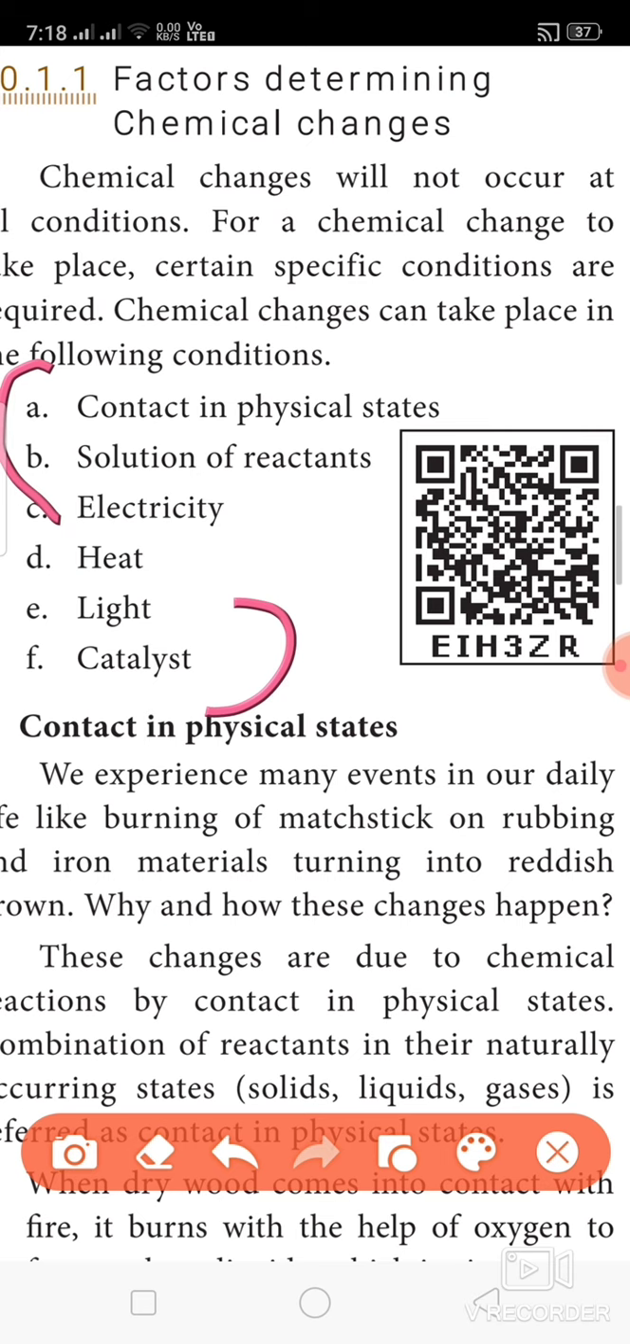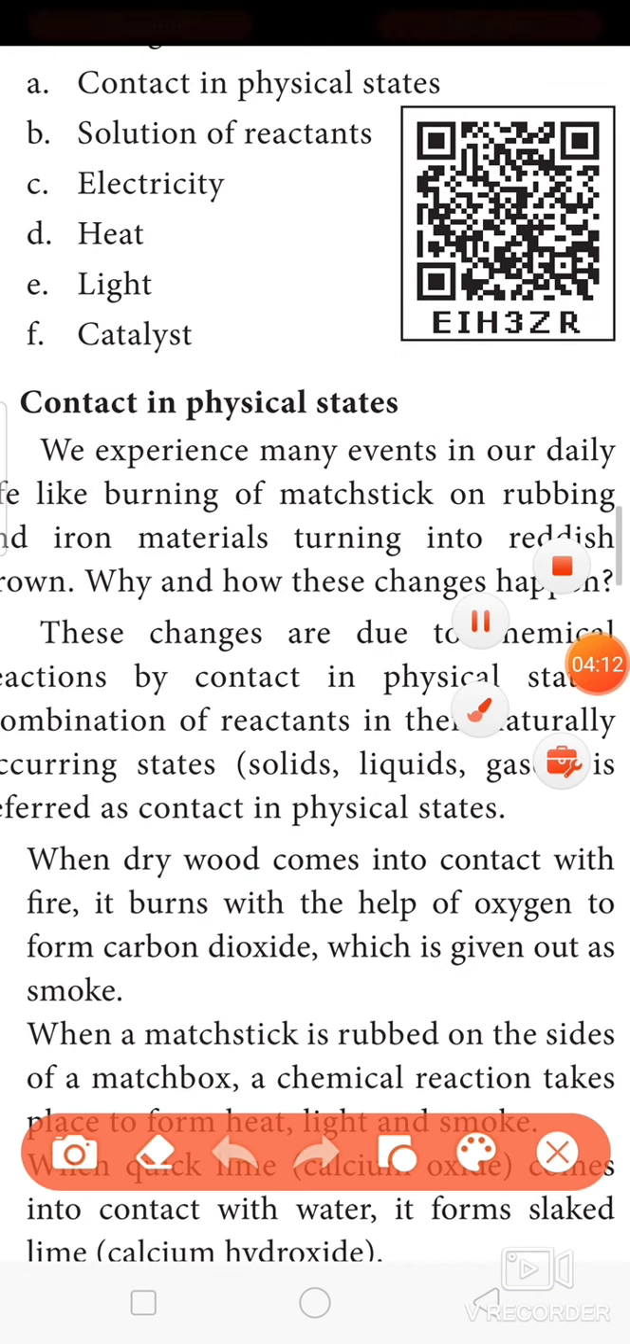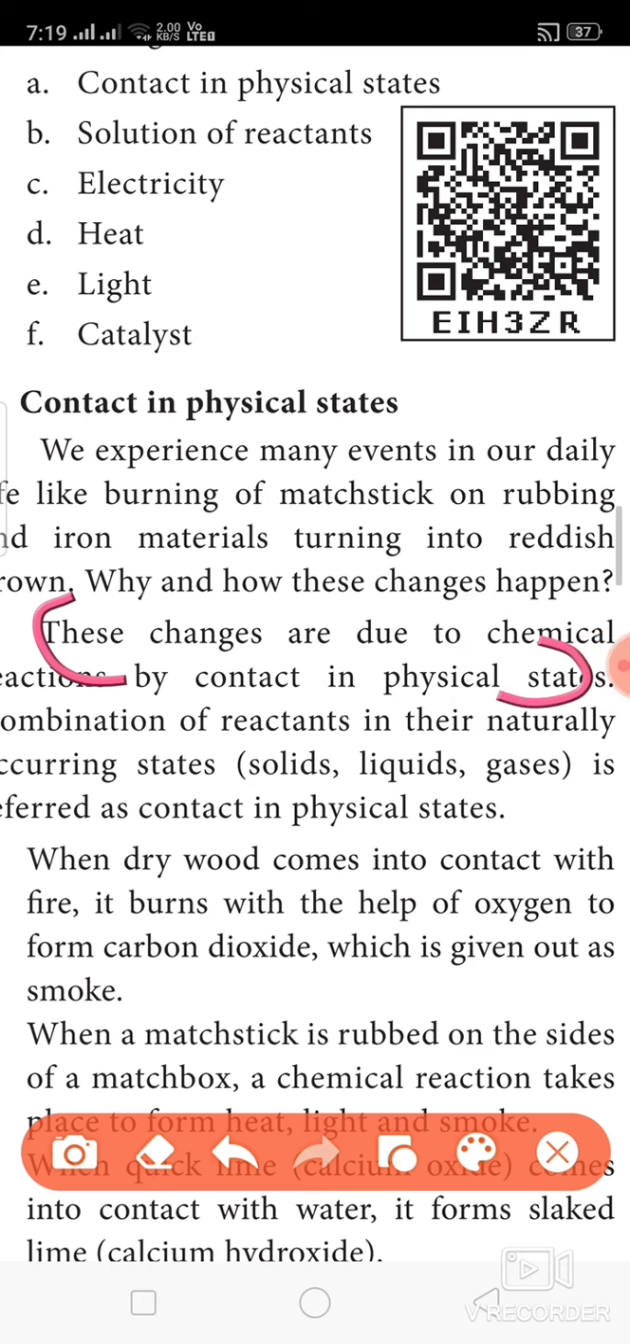Now we are going to see the contact in physical state. We experience many events in our daily life, like the burning of a matchstick or iron materials turning reddish brown. Why and how does this change happen? These changes are due to chemical reactions by contact in physical state. It is a combination of reactants in their naturally occurring state. It may be solid, liquid or gas. For each one, examples are given. This is referred to as contact in physical state.